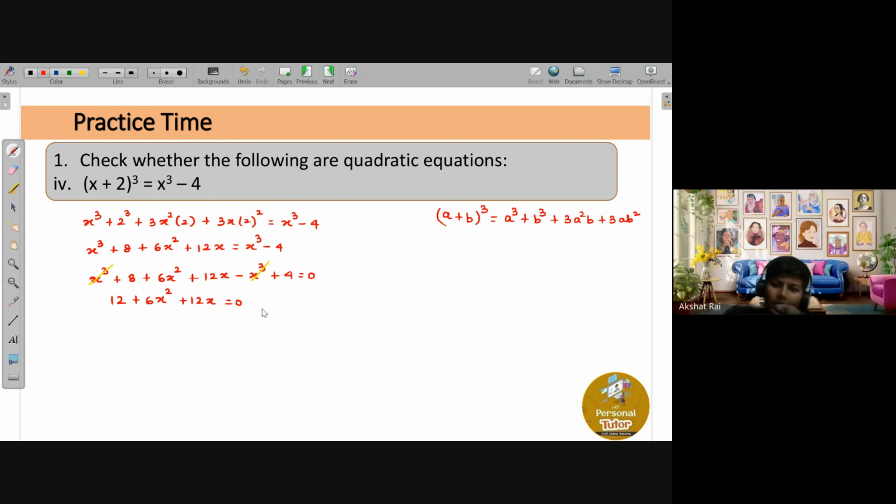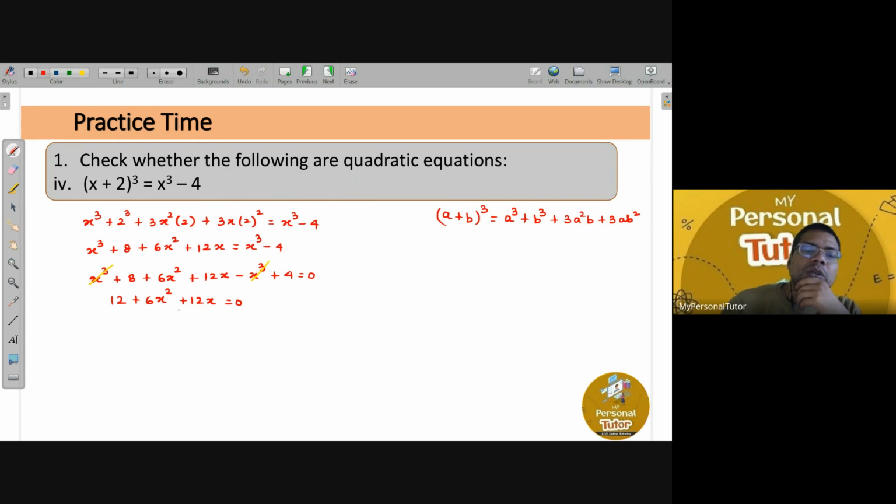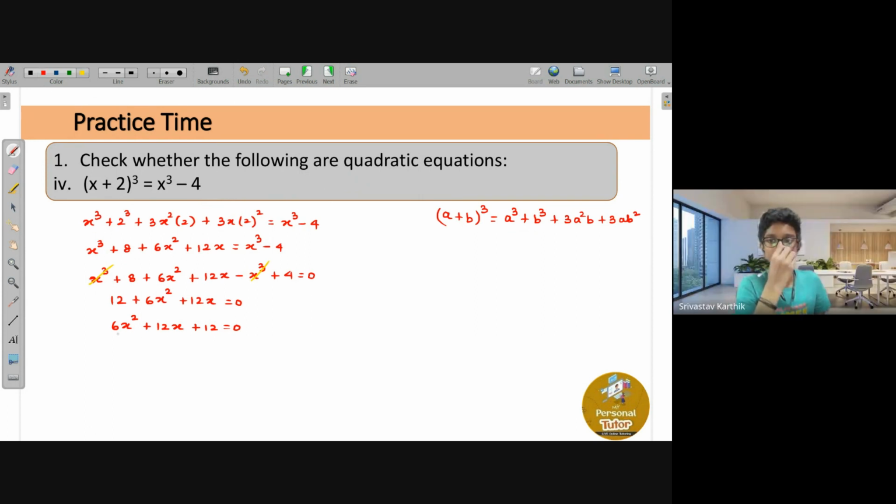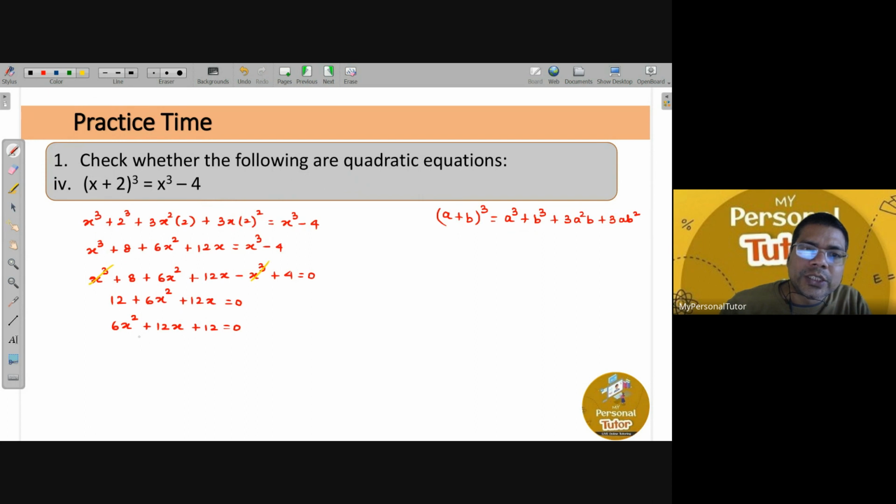Okay, one more important thing what you have to learn from here, first thing is that you need to rearrange the terms in the standard form as 6x square plus 12x plus 12 is equals to 0, yes or no? But still your answer is not complete. Although it is not compulsory, it is definitely advisable. Whenever any common thing is there from all of the terms, you must take it. So here 6 I will take common to every term, okay? So you will get x square plus 2x plus 2, and that is equals to 0.